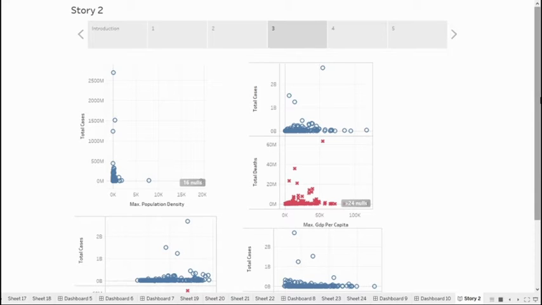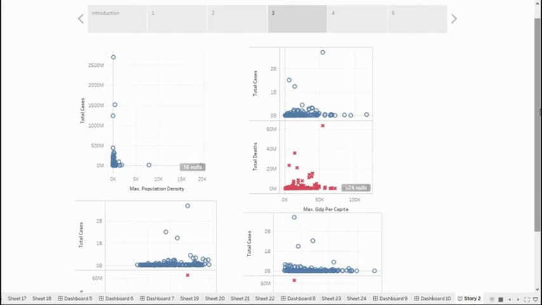Here I have presented total cases against population density, and it seems that the countries with higher population density have a lower number of total cases. And here I have presented total cases and total deaths against per capita GDP, and we can't find a particular pattern from this scatter plot, but it may seem that the countries with higher per capita income have a higher number of total cases.